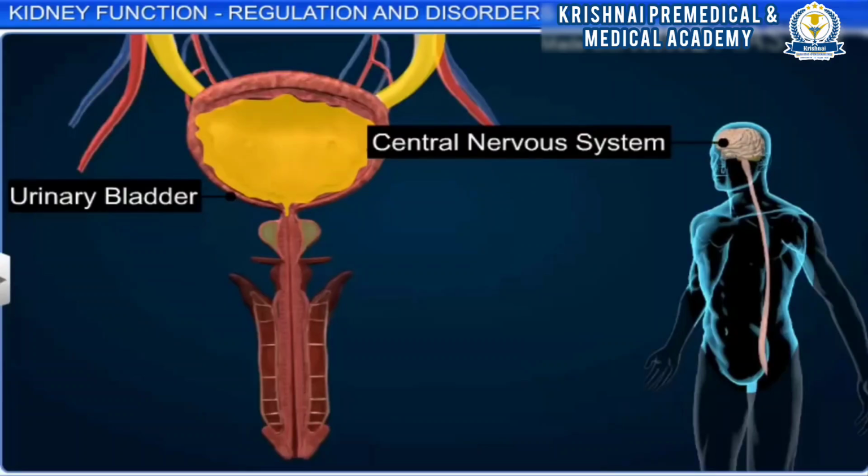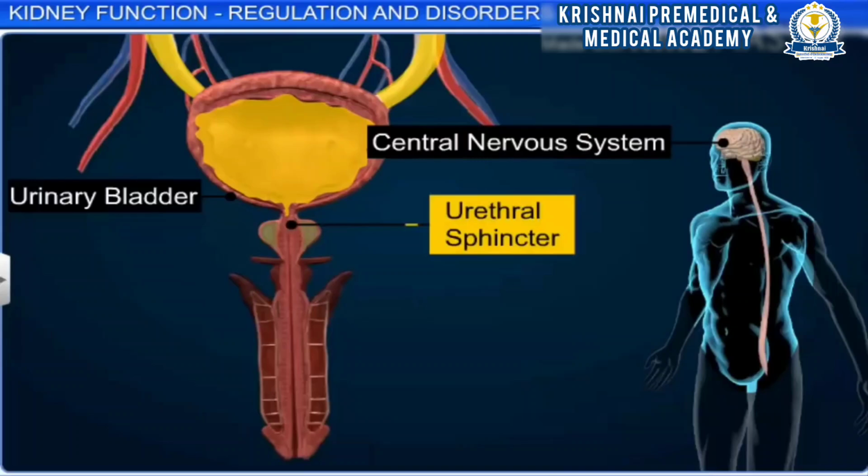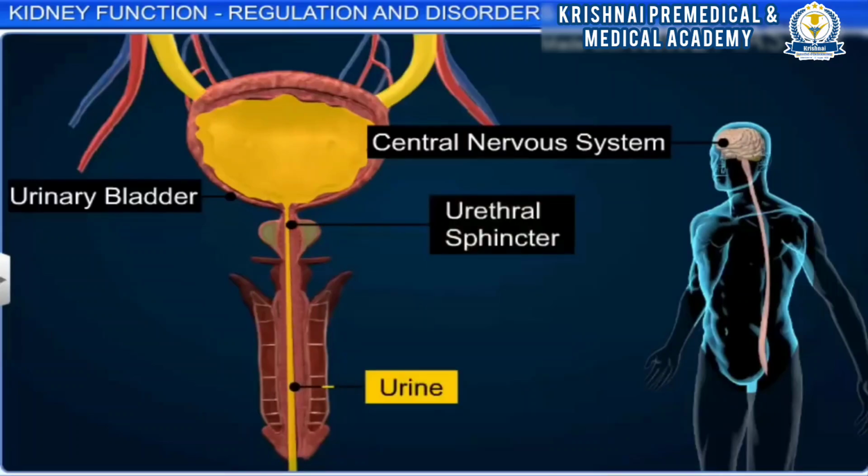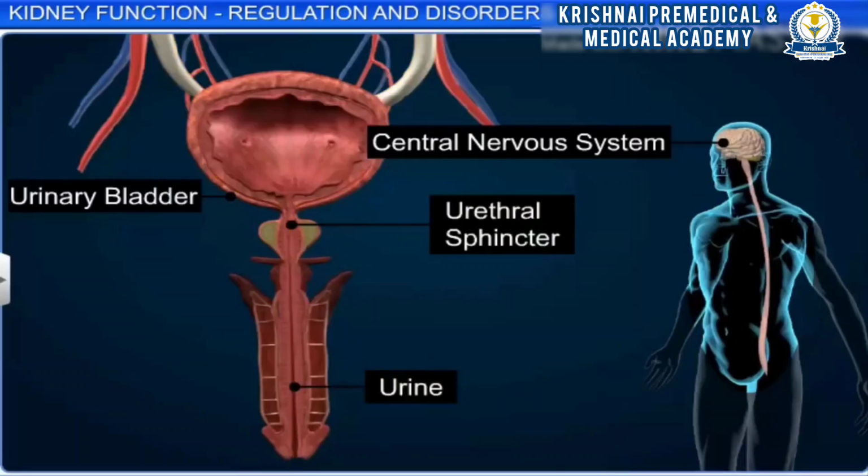The CNS in turn sends a motor message that makes the smooth bladder muscle contract and the urethral sphincter relax, resulting in the release of urine. This process of disposing urine is called micturition, and the neural mechanism responsible for the process is known as the micturition reflex.